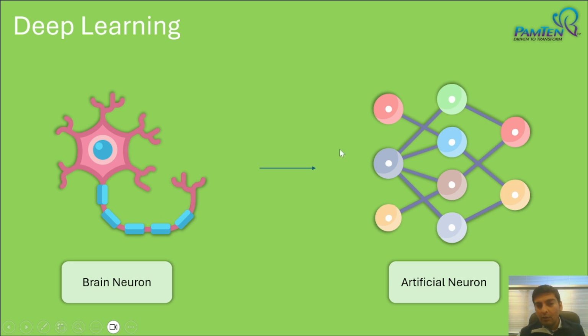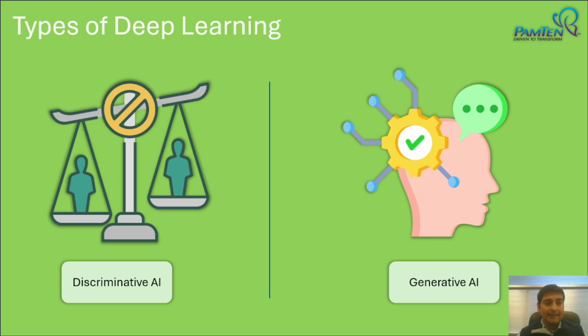And this artificial neuron basically tries to mimic this human neuron. So here we have our input layer, hidden layer, and the output layer. All of the inputs, whatever we have to process, are sent in the input layer. All of the processing happens in the hidden layer, and the output goes to the output layer. So this is how an artificial neuron works. And when you connect multiple of these artificial neurons together, what you have is a deep neural network. And you use this deep neural network to perform deep learning tasks. We've understood what exactly deep learning is.